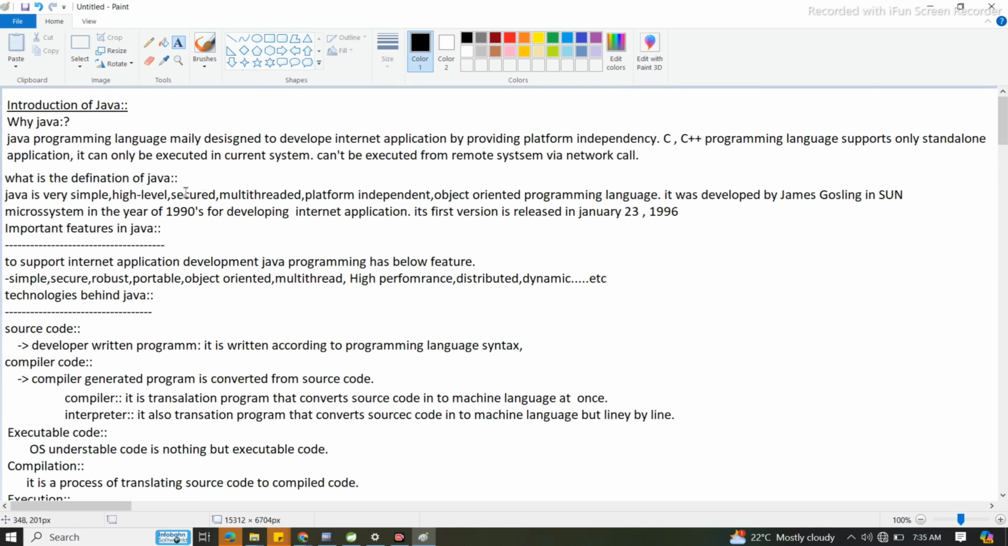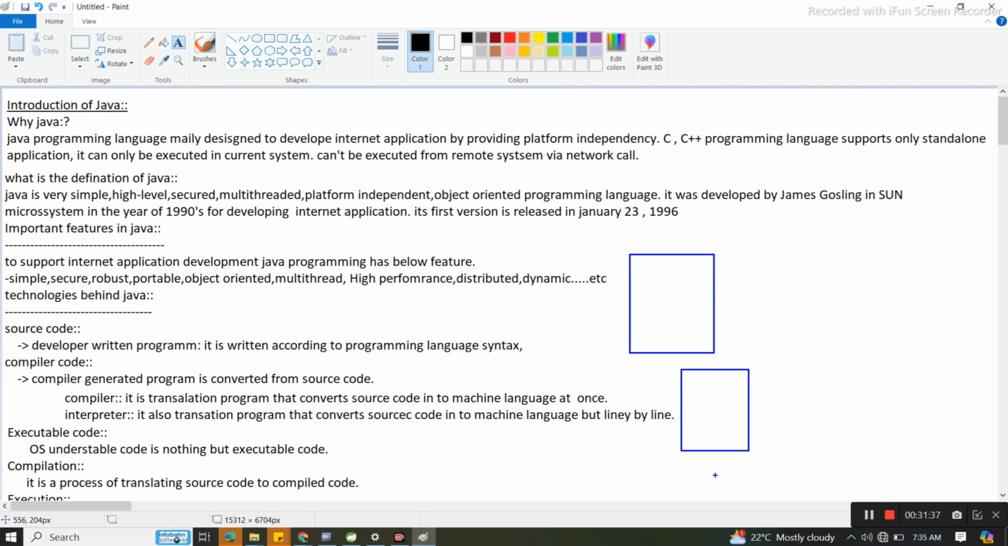See, standalone applications means, let me give you one clear example. Suppose this is one application. This is a standalone application, by using which we can execute only one thing at a time. It has no relation to any network call. First let me give one internet application. Suppose this is a bank application and this is the